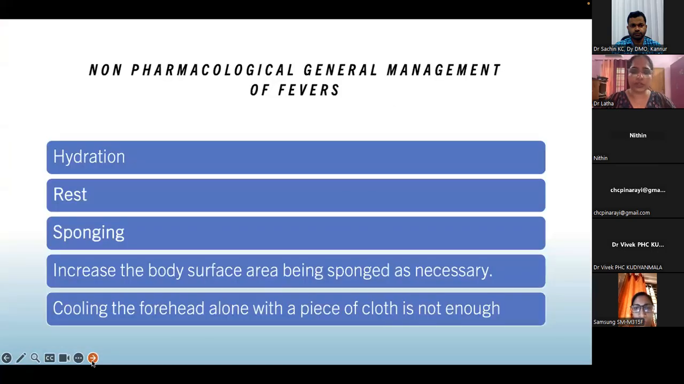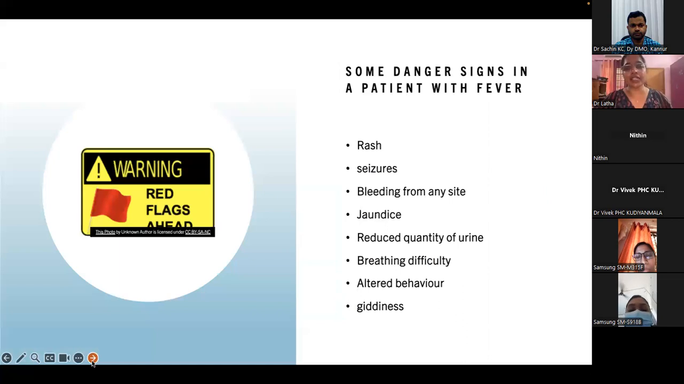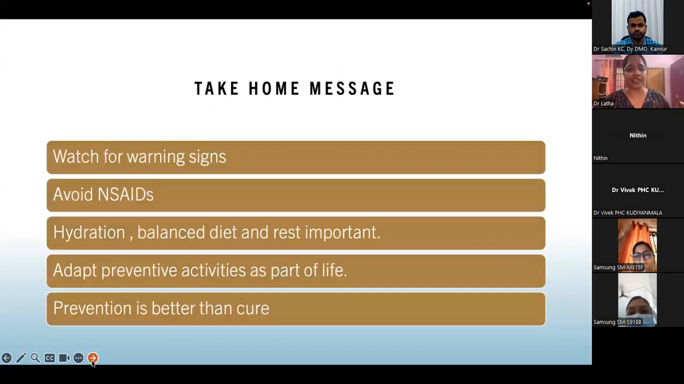And these are just a few points on non-pharmacological general management of fever. In all fevers, hydration is very important, rest is important, tepid sponging is important. We have to increase the body surface area being sponged, and it's not just the forehead. And some danger signs: any patient with fever, fever with rash, fever with seizure, fever with bleeding, fever with jaundice, fever with reduced quantity of urine, fever with breathing difficulty, fever with altered behavior, fever with giddiness, we have to refer. Take home message: you have to watch for warning signs, avoid NSAIDs.